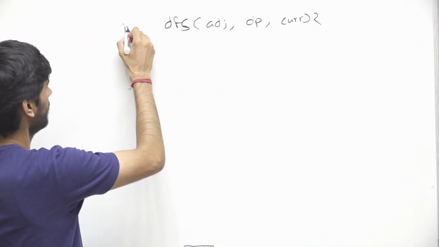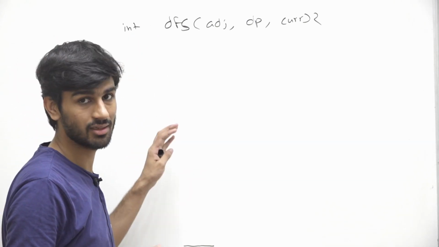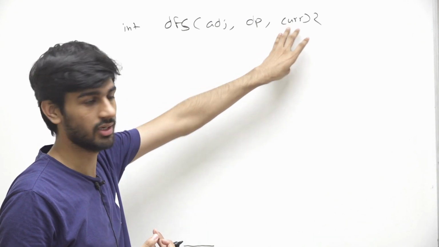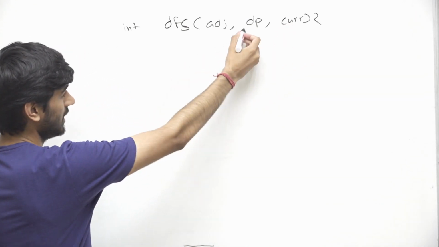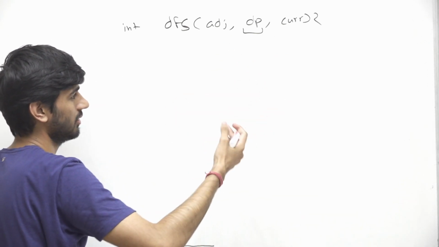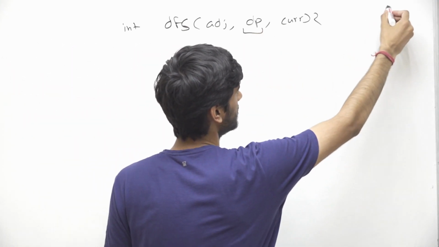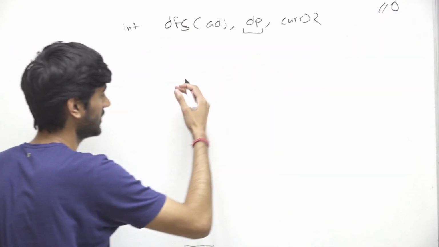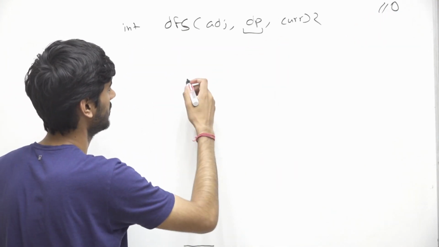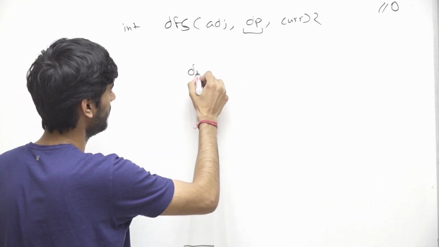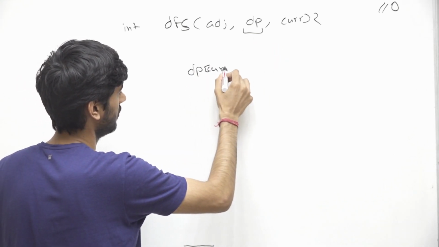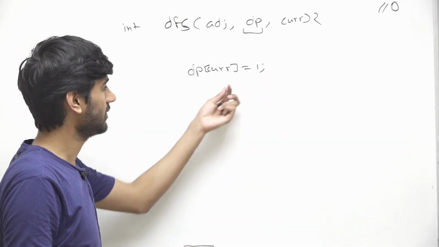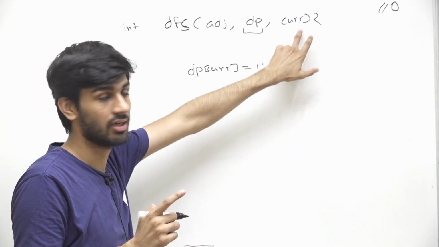Okay, and from here we have to return the total number of cities that are reachable from this node, current. So let's say we will initialize this DP vector with 0, right? Now let me first calculate the answer. We can say that dp of current will be equal to 1, right? Even if we are not able to reach any city, at least we will be able to reach 1 city, which is this current city.